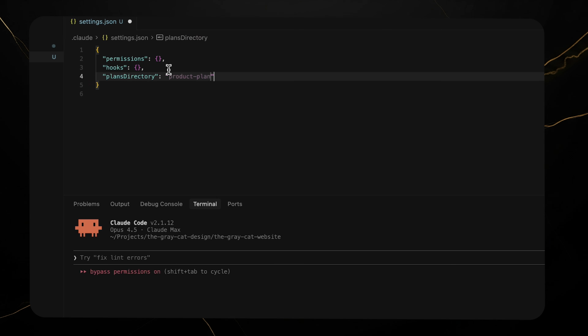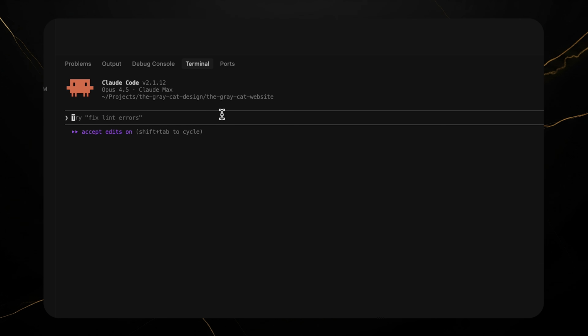First, I configure the plans directory in my settings. I'll set it to plans, so they are stored in the project root. I press Shift-Tab a couple times until I see plan mode activate. Then I describe what I want.